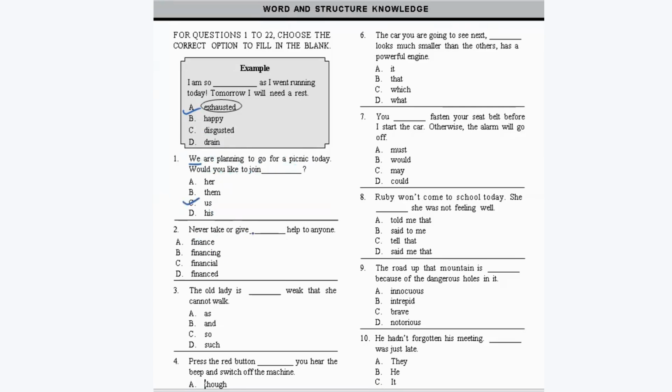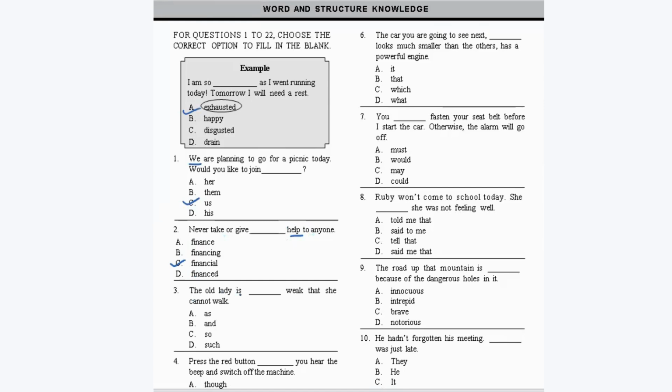Next, never take or give dash help to anyone. So here, what kind of help? We need a word which is describing this word help. So it means we need an adjective to describe this noun help. So it should be finance? No, finance is a noun or sometimes it can be used as a verb. So this can't be our answer. Now financing, again, it's a kind of verb. Now financial, yes. So this is an adjective. So this could be our answer. Never take or give financial help to anyone. So option C is your correct answer. It can't be financed again.